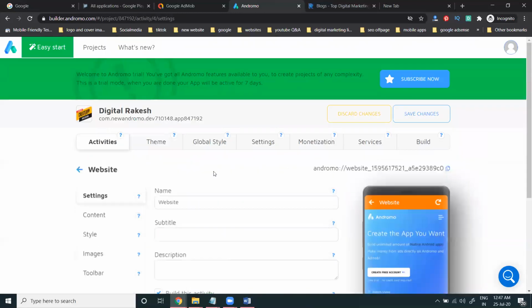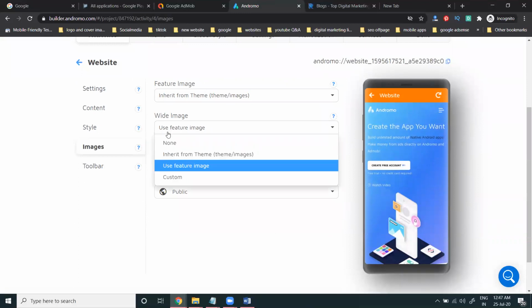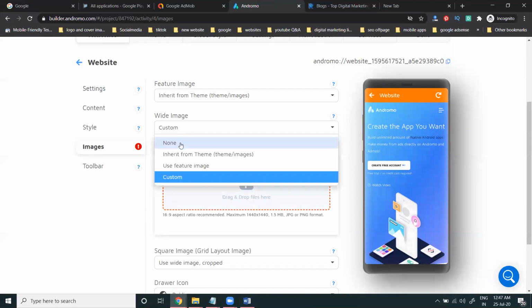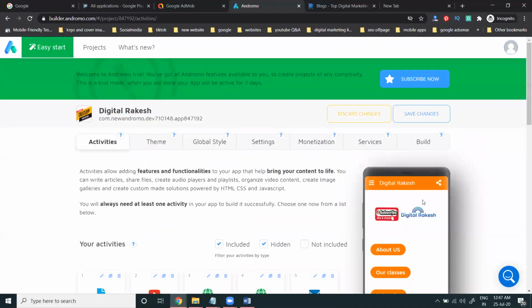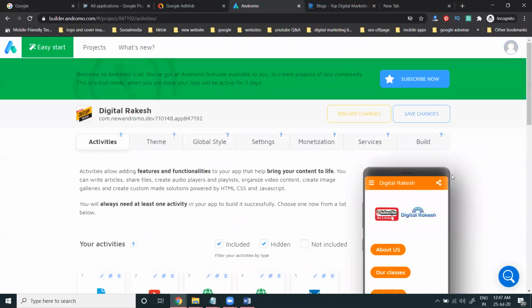When you come into the setting option here, select your image. In this feature, image will be here. You can use custom icons also. The same option will be there. So in this we can use a particular option here. Every option is important to activate their particular options. So now I'm using these options. Anything not required, remove that option. Add your option here. When you are done, click the save changes option.